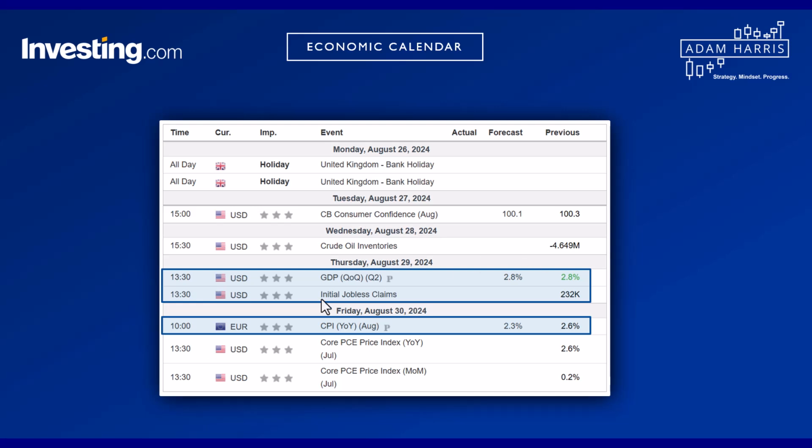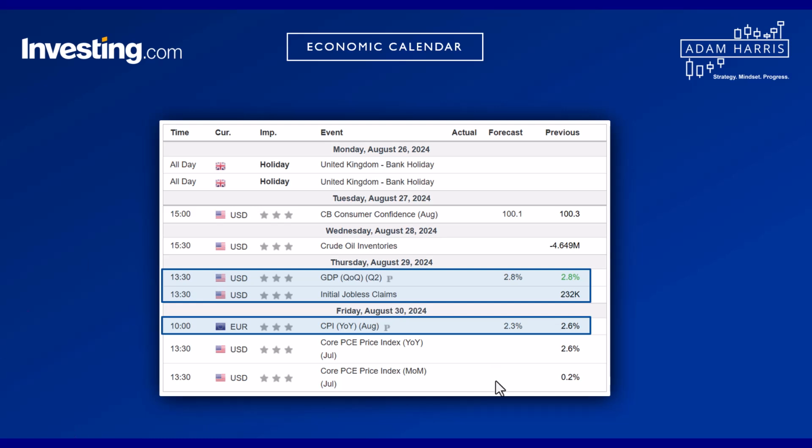On Thursday, GDP, this is a big one. The forecast is 2.8%. Any deviation could lead to strong moves in the US dollar and set the tone for broader market sentiment. Then we've got the initial jobless claims forecasted at 232,000. This data will give insights into the US labor market, and significant changes or surprises could then impact Fed policy expectations.